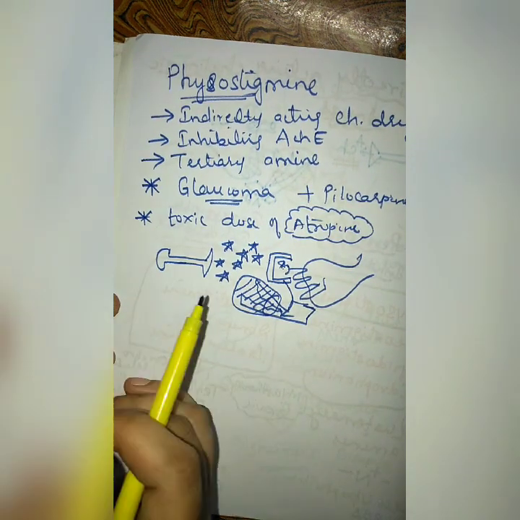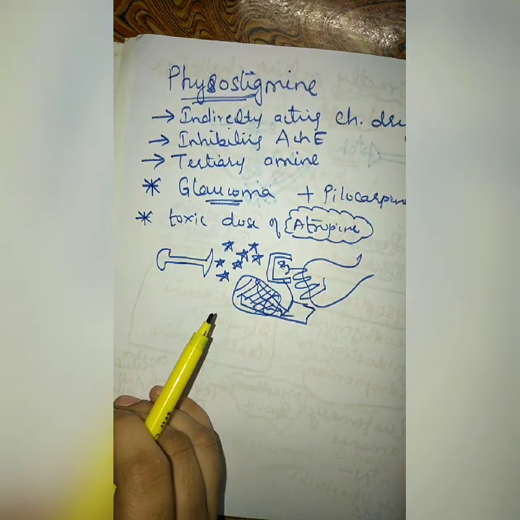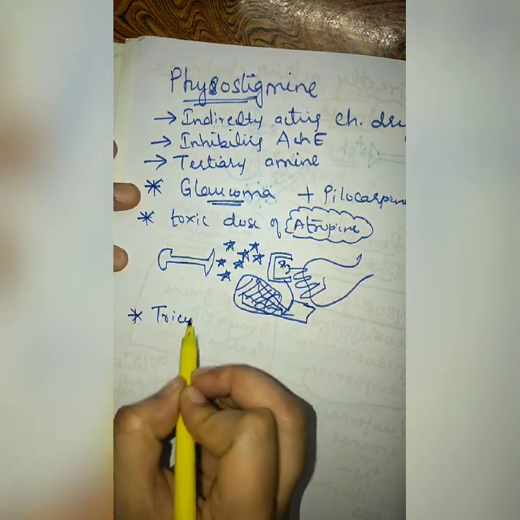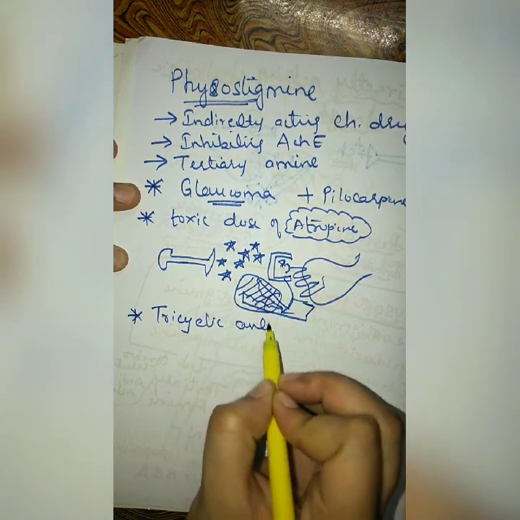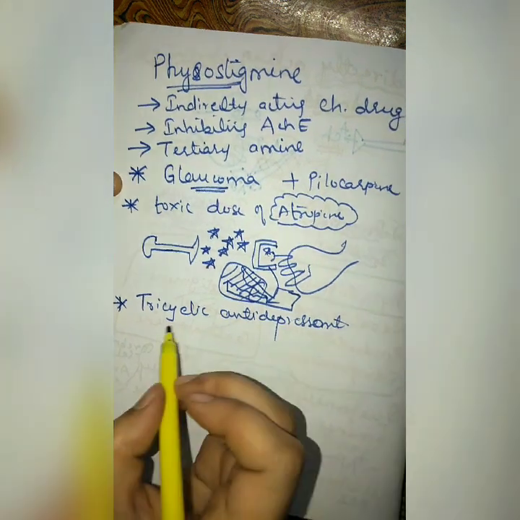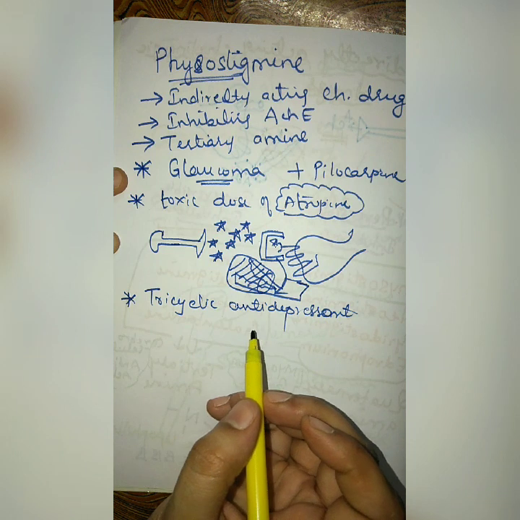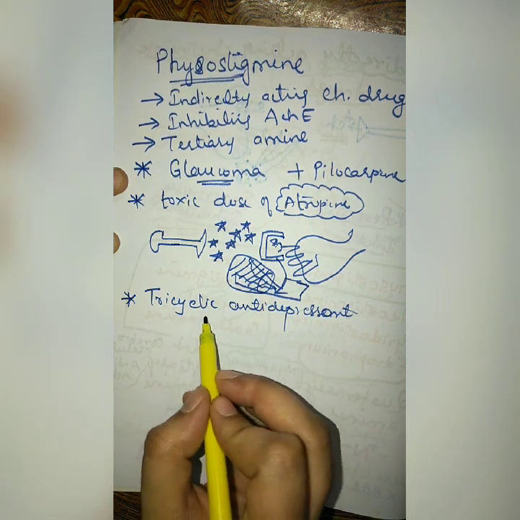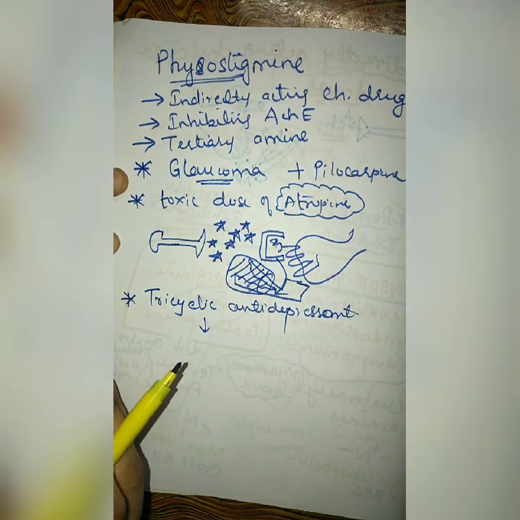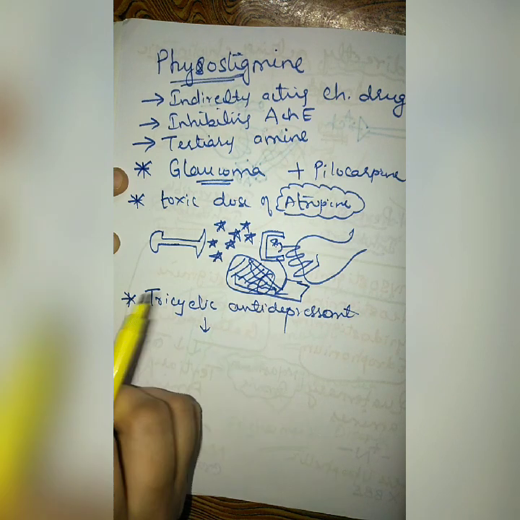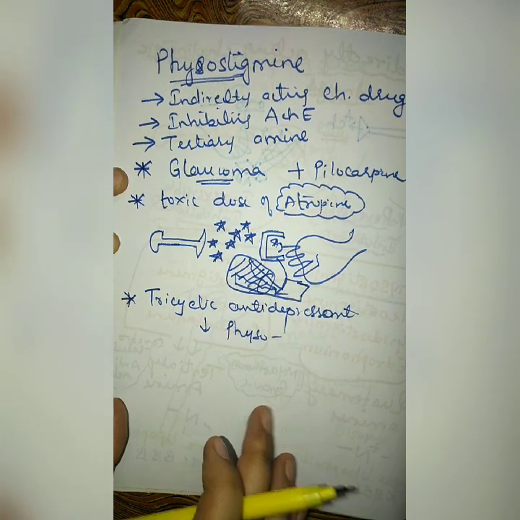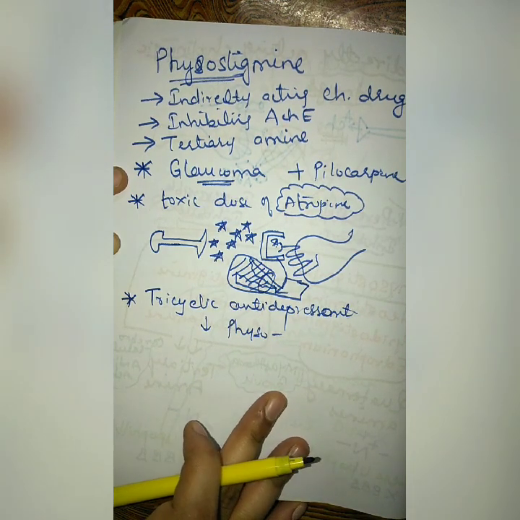And physostigmine is also used when any drug is having anticholinergic action, like a very simple example, your tricyclic antidepressants. When I say antidepressant, it means these agents are used for the treatment of depression. But along with that, these agents have certain anticholinergic activity. So to counter that anticholinergic activity, we can give physostigmine. So these are a few areas where physostigmine can be used.